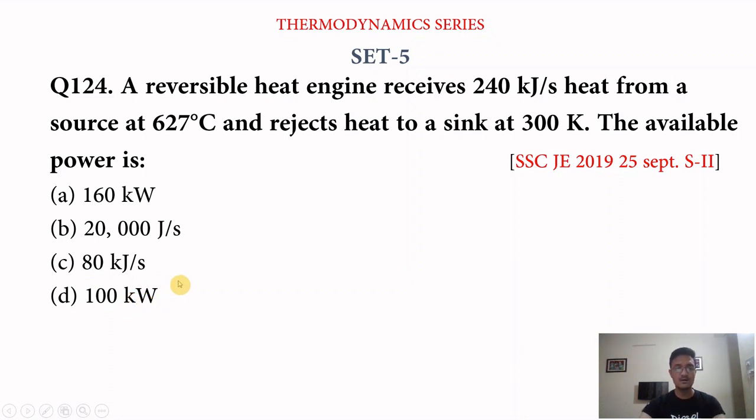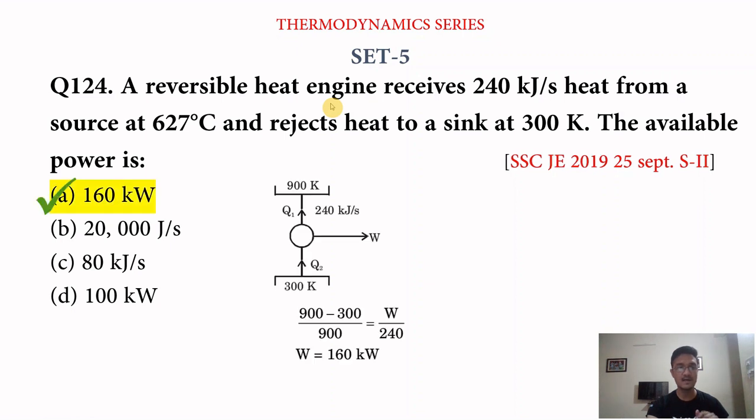We have many things to remember here. This is a reversible heat engine. Keep in mind that the engine is reversible, so its answer must be A.